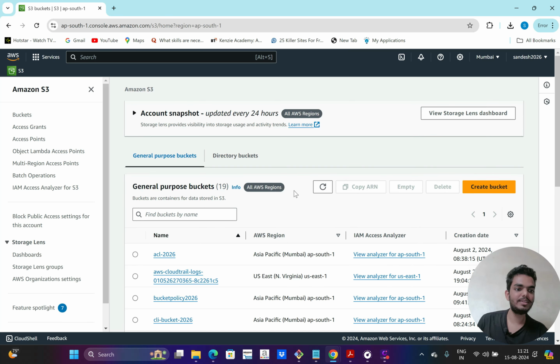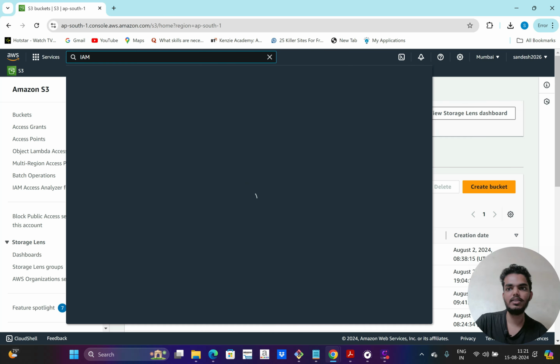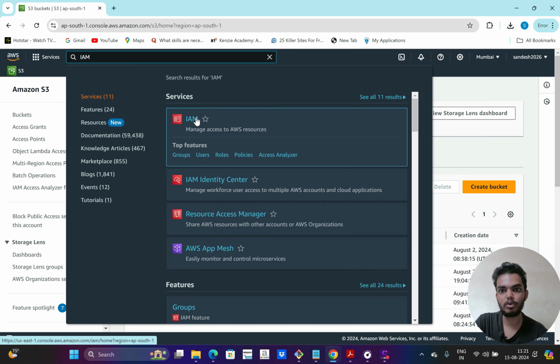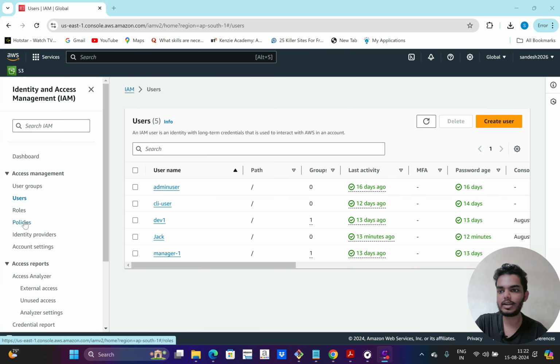So now let's attach one policy for the Jack user so that he can see the S3 buckets in the AWS account. So I will go to IAM and users, and in users I'm going to attach one policy for Jack. I will create a policy now.